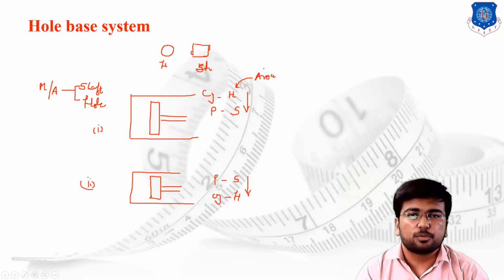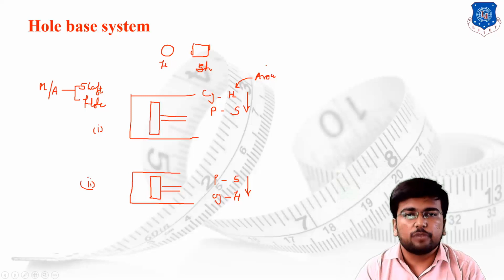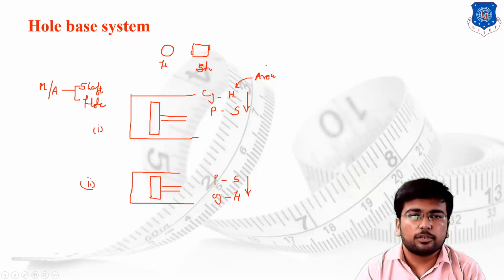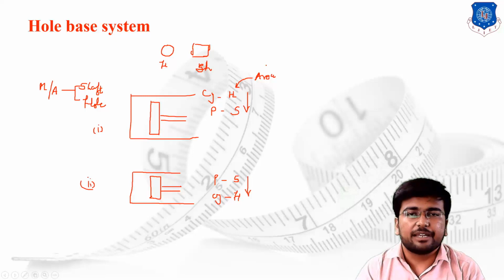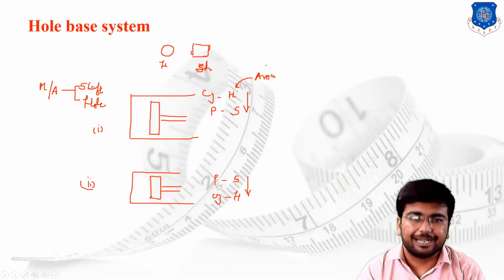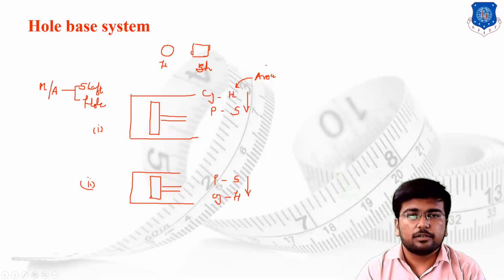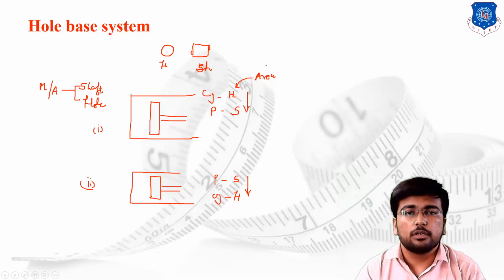Suppose you are supposed to provide this amount of area, or this amount of volume inside the engine, and you have to design a 4-cylinder or 6-cylinder engine. Then what you are supposed to do is simply divide the whole volume into 6 equal parts, and once you have divided the total volume into 6 parts, you know that for a single cylinder you are supposed to achieve such amount of volume.